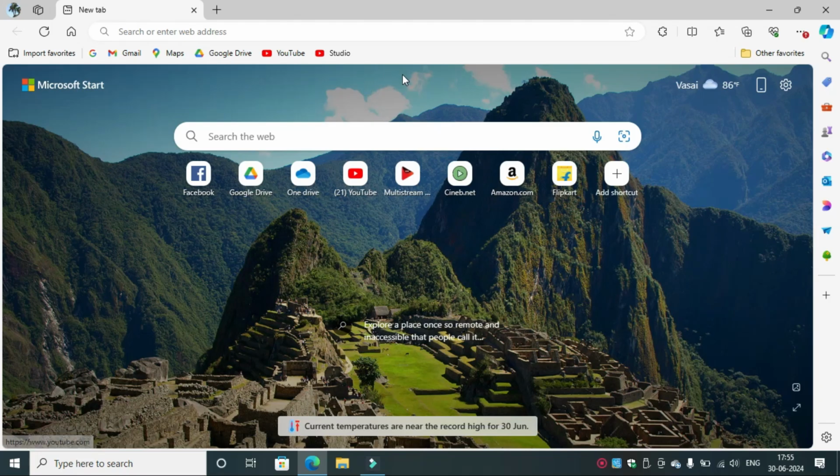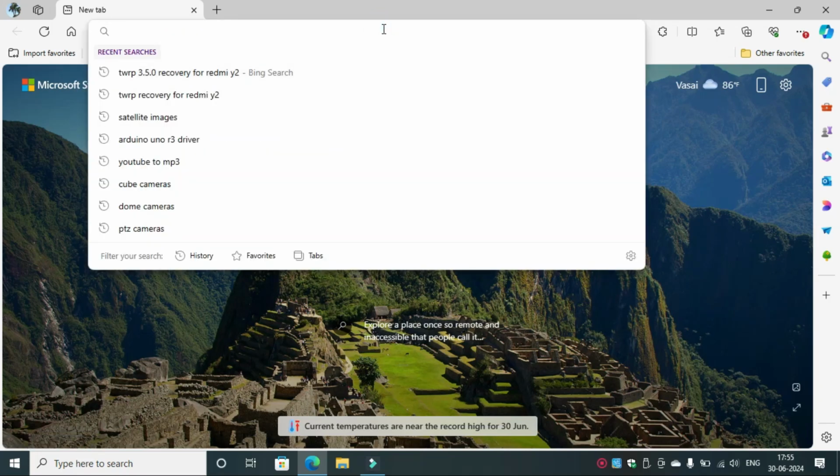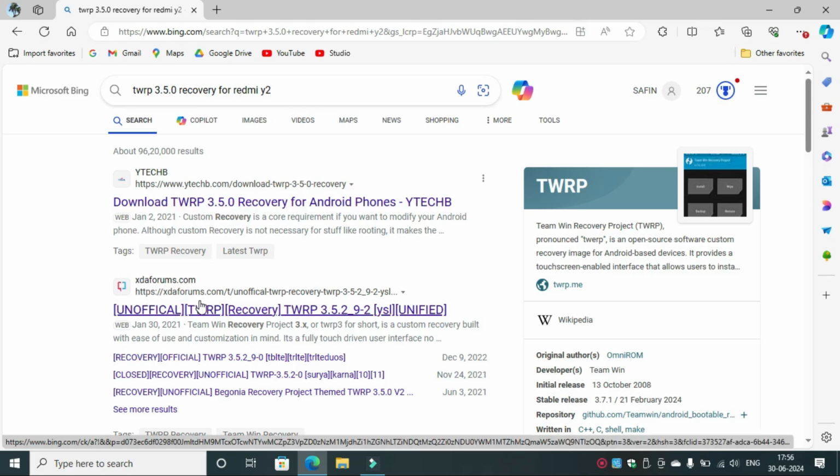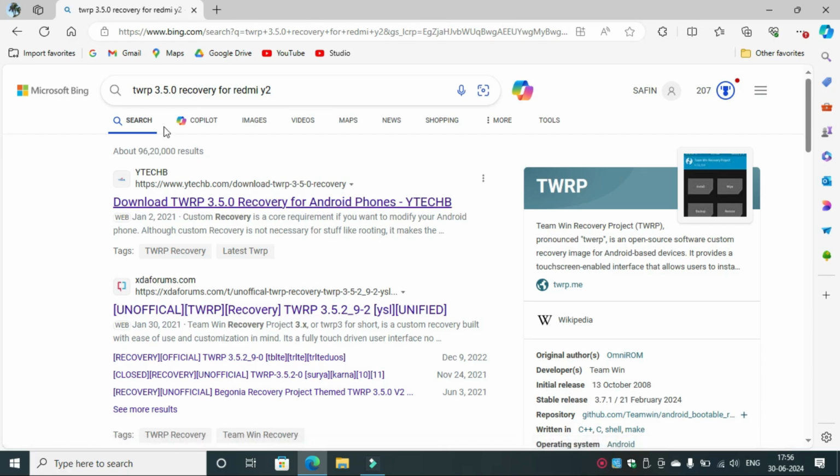Okay guys, so over here you have to come on the internet browser and search for TWRP for your device. So I'm searching here TWRP 3.5.0 recovery for Redmi Y2, which I'm using right now. You can get it from the XDA forums, the XDA developers website, and also the official website of TWRP Recovery.